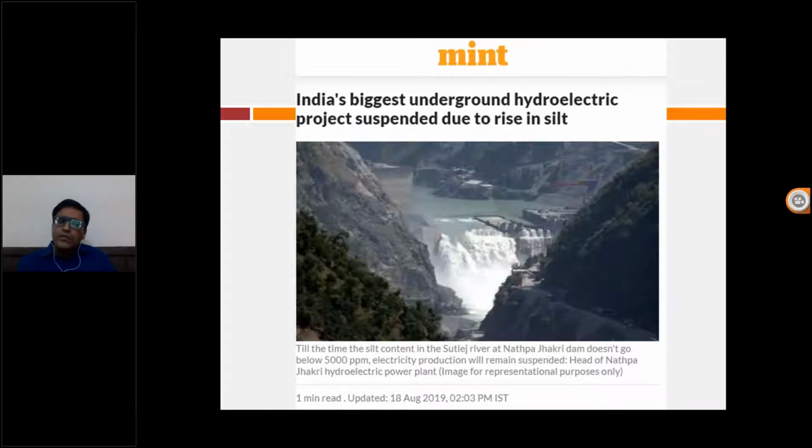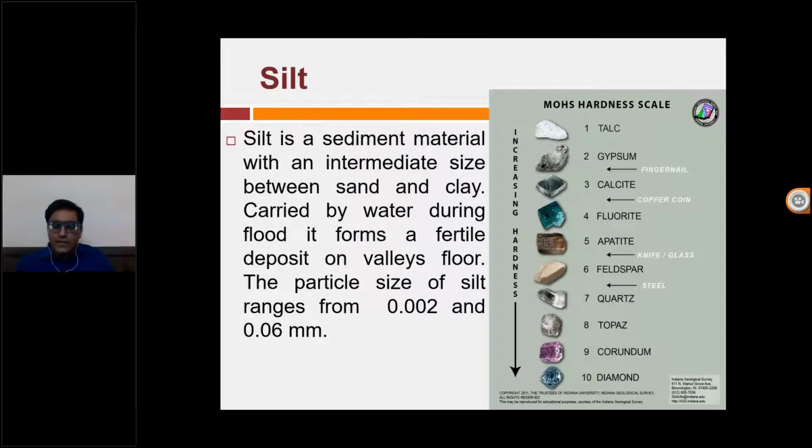So you have seen the problem. You have seen that silt is creating problems. Silt is a little bit different from the sand. Some of the civil engineers will know about that. Silt is a little bit different from sand, but we can use it. We can also call it sand. So now I'll just take you to this slide to explain what silt is.